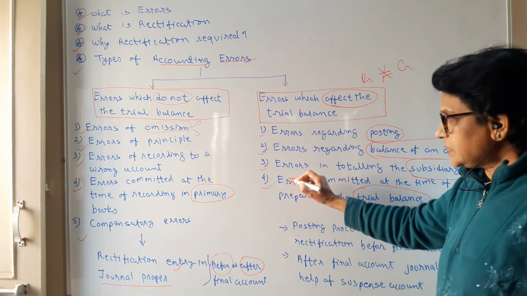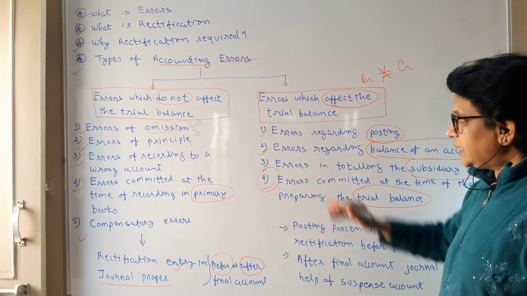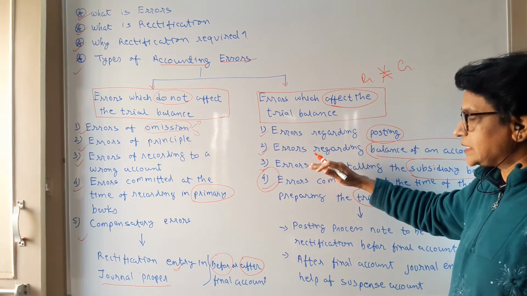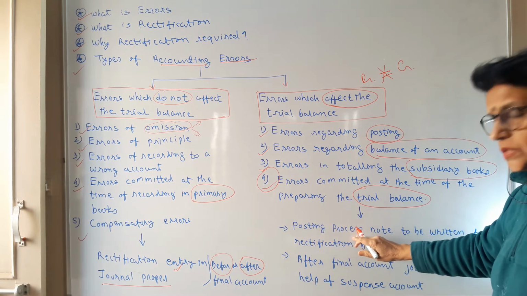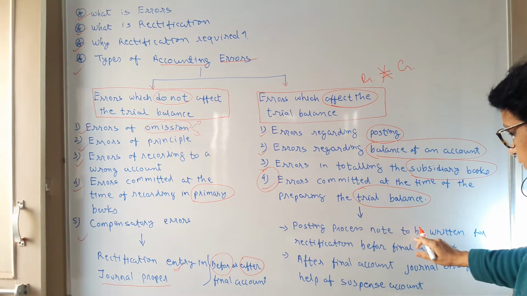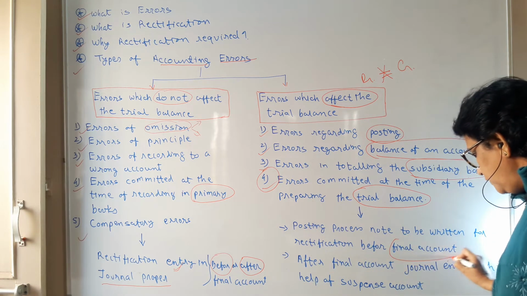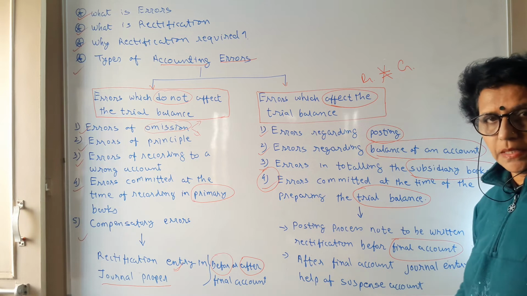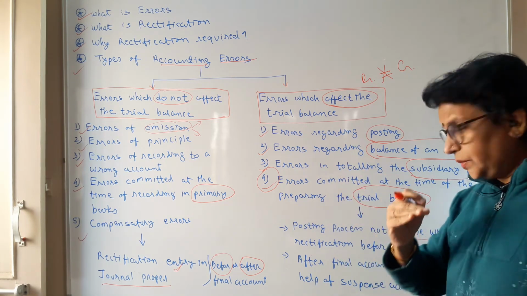In case of the trial balance, a new trial balance is to be prepared. But in all the rest of the cases, what you have to do? You have to do the posting process and a note to be written for rectification before the final account is prepared. We have to rectify with the help of a note.